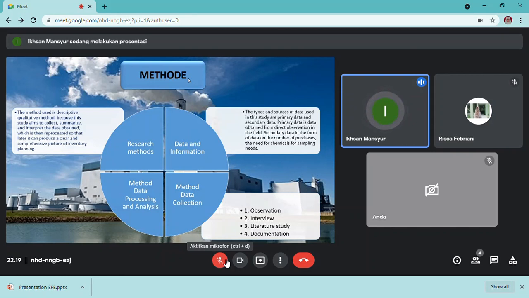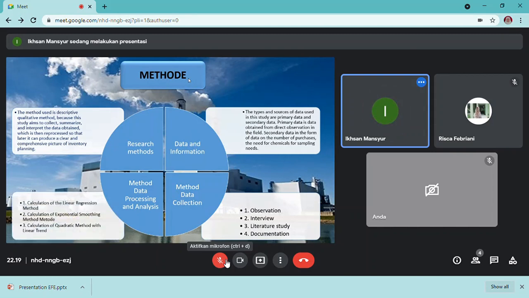Method, data processing and analysis. The data processing and analysis methods to be carried out in this study are: the first, calculation of the linear regression method; second, calculation of the exponential smoothing method; number 3, calculation of the Croston method with a linear trend.